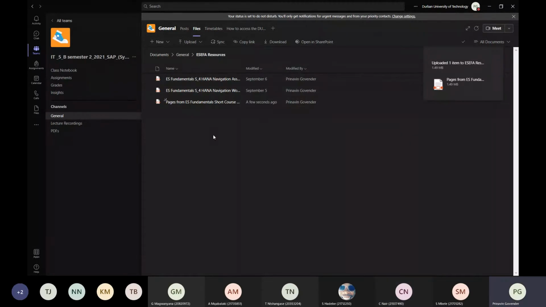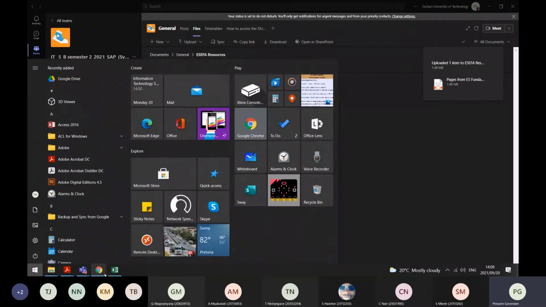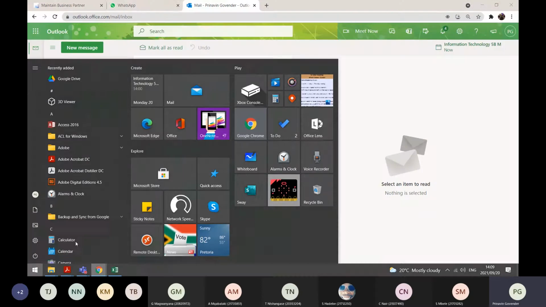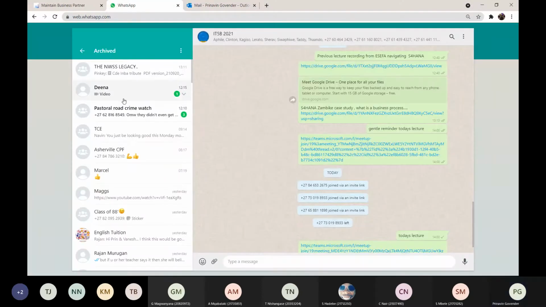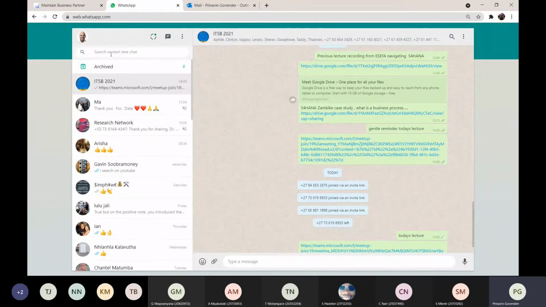If you want to, upload that, or what I should also do is put that into the WhatsApp group, so the students will also have that. Let me go and find my WhatsApp group. And there we go. Attach document.